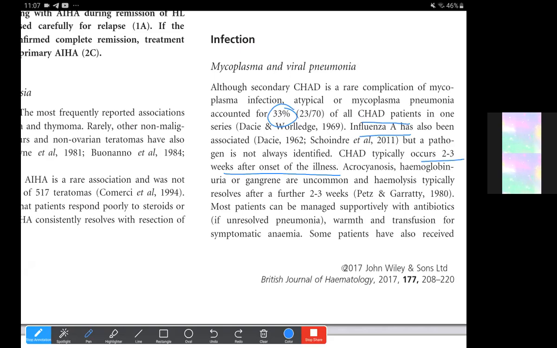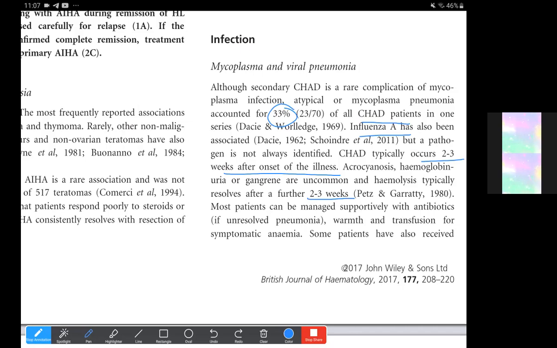The primary hemagglutinin disease presents with acrocyanosis and Raynaud's phenomena, and gangrene may also occur, and hemoglobinuria is then a component of paroxysmal cold hemoglobinuria. So all these features are uncommon with secondary CHAD, which is associated only with respiratory infection, and 2 to 3 weeks after the infection, they may develop this autoimmune hemolytic component, but this resolves after a further 2 to 3 weeks. So it is self-limiting in children.